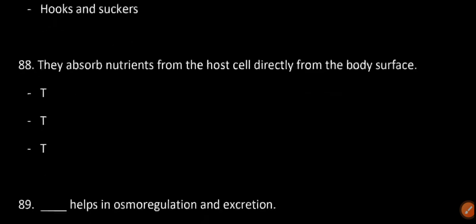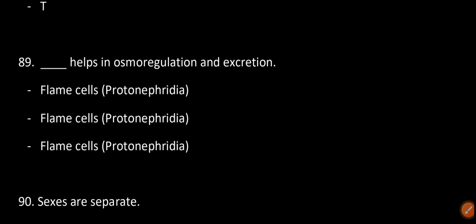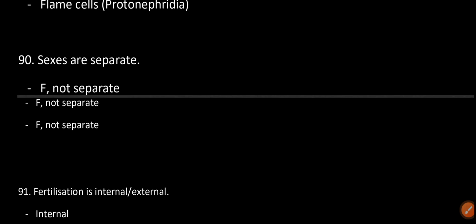True. Flame cells, protonephridia, help in osmoregulation and excretion. Sexes are separate: false, not separate.